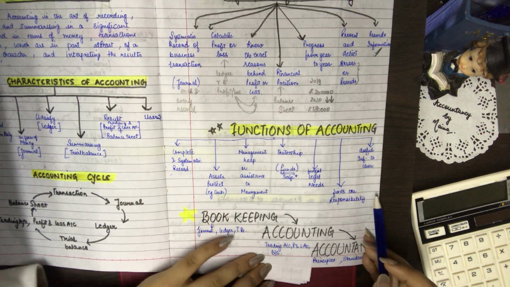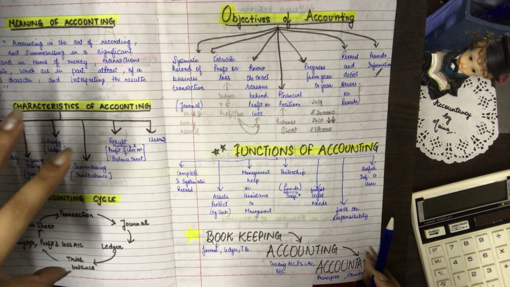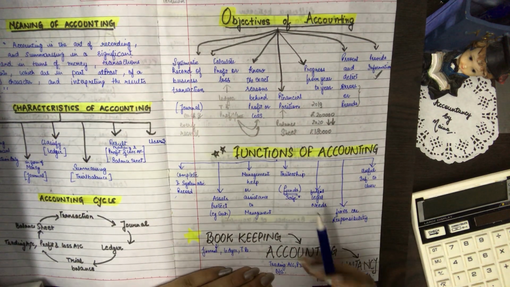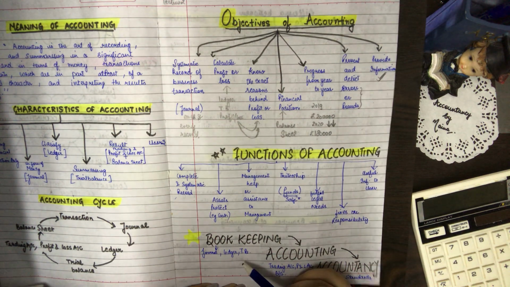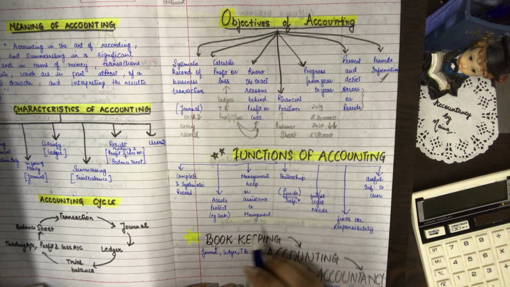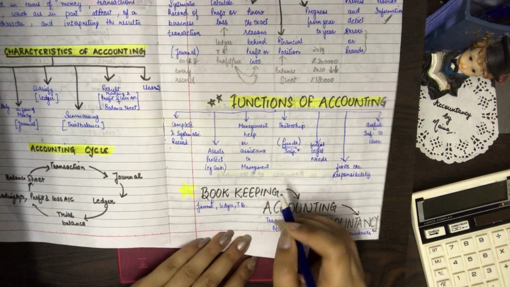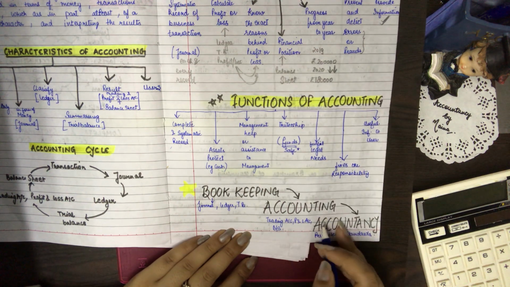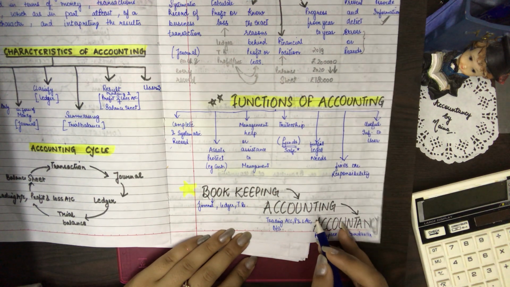So what are we doing? We record the transaction in the journal, then we make the ledger, then we make the trial balance. All those steps are known as bookkeeping. But when we make the trading account, profit and loss account, or the balance sheet, then we call it accounting.